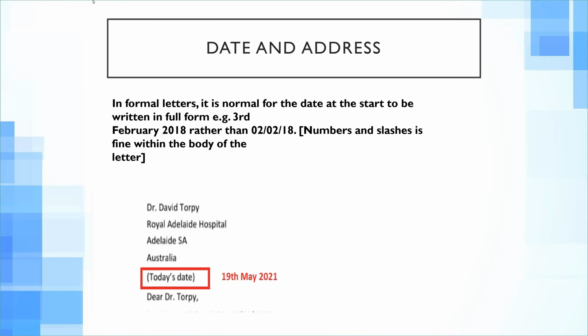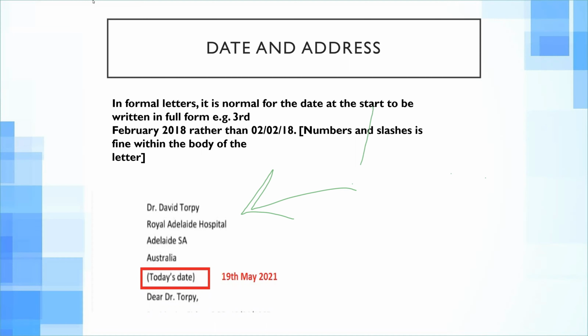When you're reading the writing task, always put the doctor's name on the left top corner. If it is written that the doctor is a rheumatologist or an endocrinologist, you can put his specialization there. After Dr. David Torpy, you can write endocrinologist or rheumatologist. And after that, you have to put the address. Here you can see that I have written the address, and after that I have written the date.